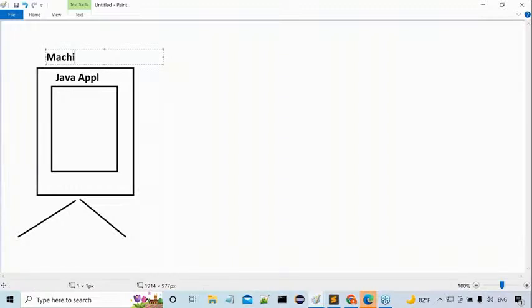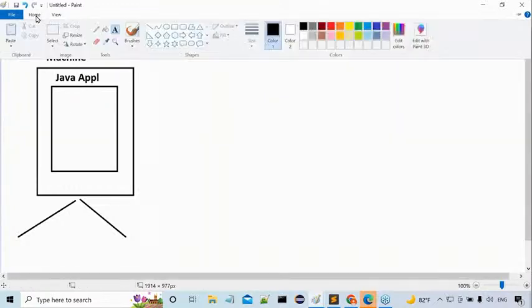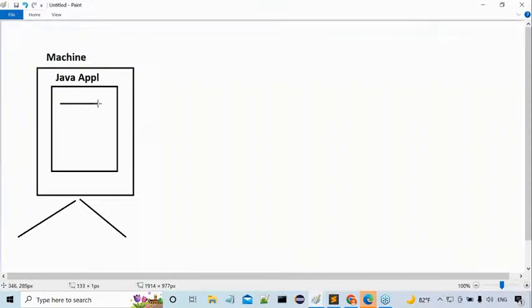If it is a Java application, more and more lines of code we have to write. Now tell me guys, how many computers have I taken here? Only one computer. This is my total program. Whatever program I provide here, I prepared the total program on a single computer, and I'm trying to execute it on a single computer.